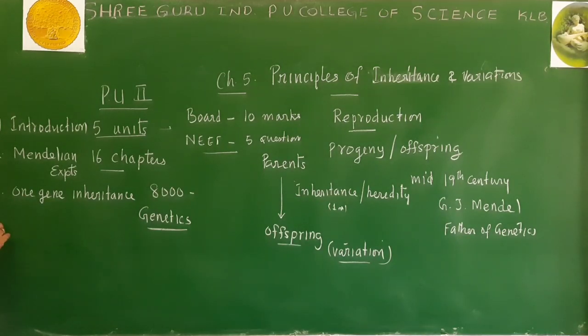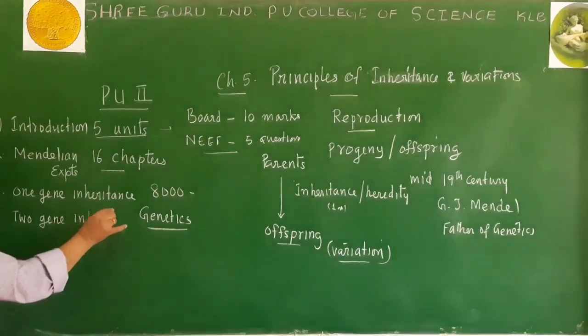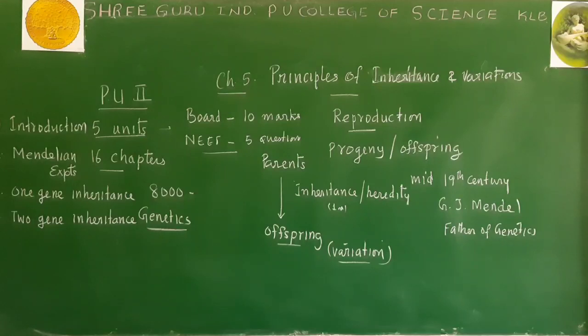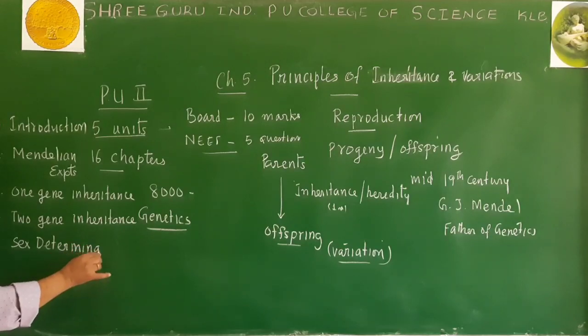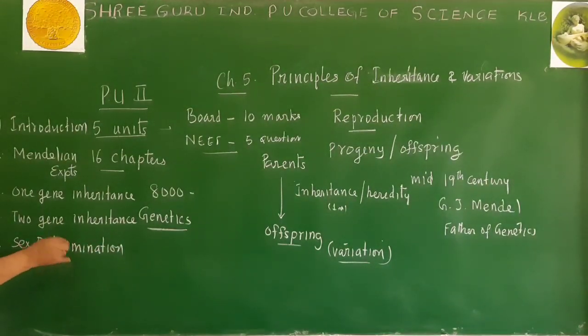Apart from that, there will be some points related to two gene inheritance also. Regarding two gene inheritance, we are going to see some laws, rules, regulations and patterns. In addition to that, we will be dealing with sex determination also: how male and female sexes are determined in different animals.